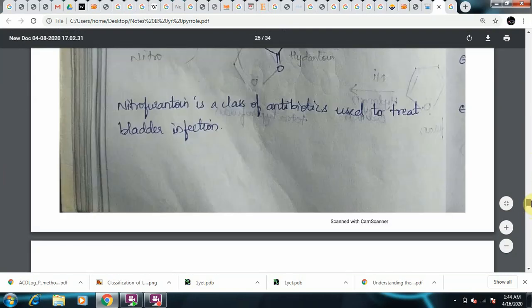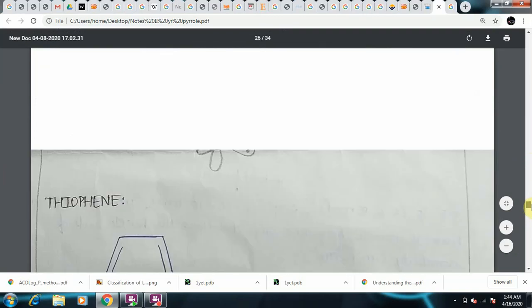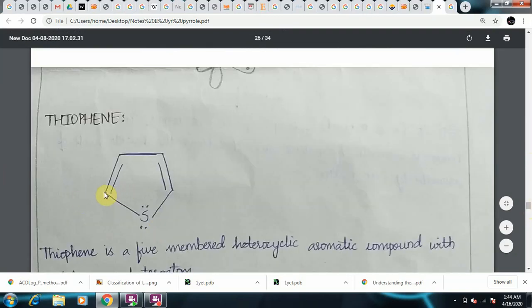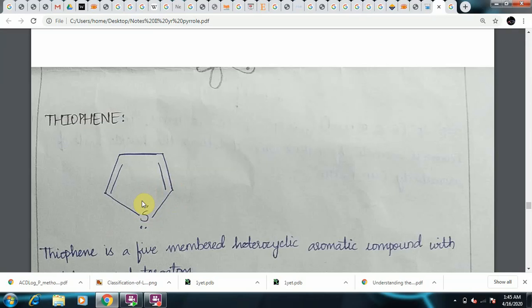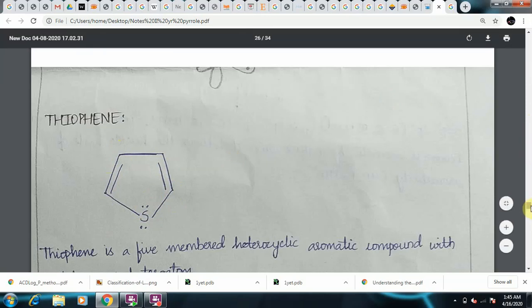So what are the different types of sigma bonds formed? Looking at the structure, this is a carbon-carbon bond, this is a carbon-carbon bond, and this is a carbon-carbon bond. So altogether 3 carbon-carbon bonds, and this carbon is forming a bond with sulfur, and this carbon is also forming a bond with sulfur. So 2 carbon-sulfur sigma bonds, and each carbon atom is associated with one hydrogen atom. So it forms 4 carbon-hydrogen sigma bonds.